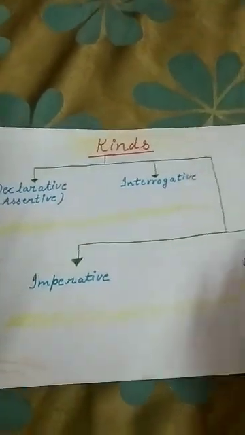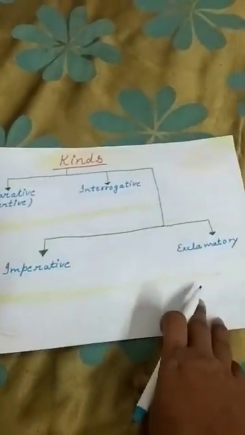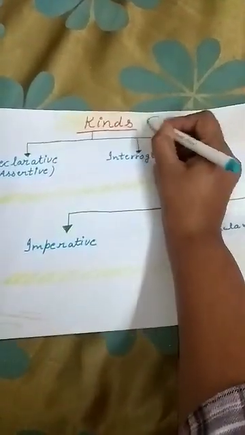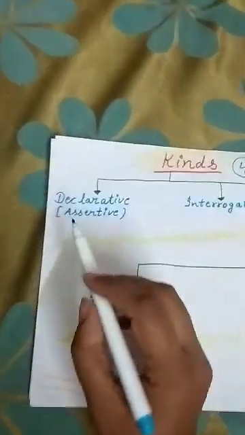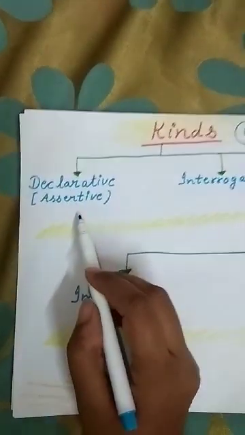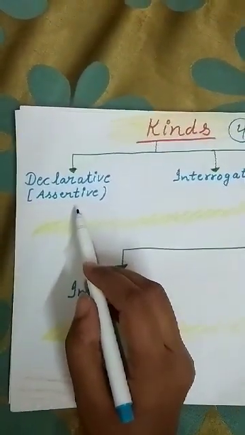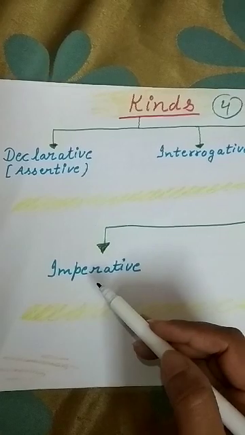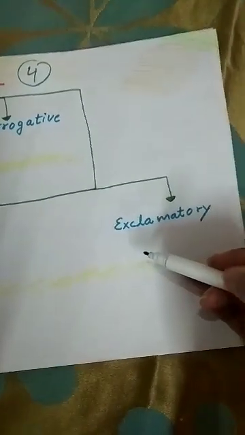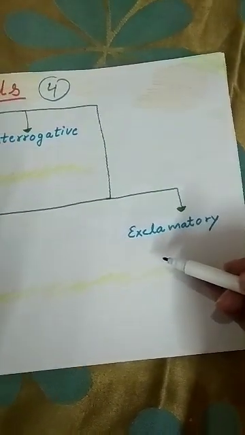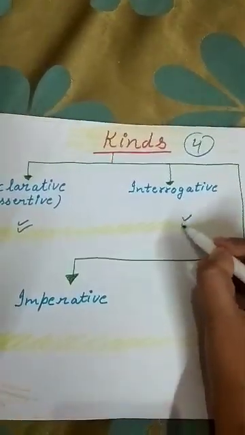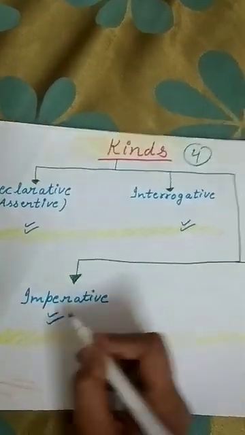Dear students, we have 4 kinds of sentences. How many? 4. First is declarative. We can call it assertive also. Second is interrogative. Third, imperative. And the last one is exclamatory. So, these are the 4 kinds of sentences.